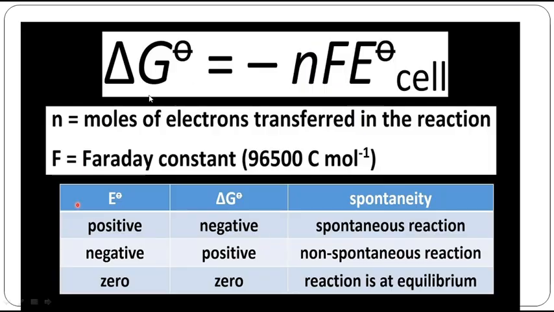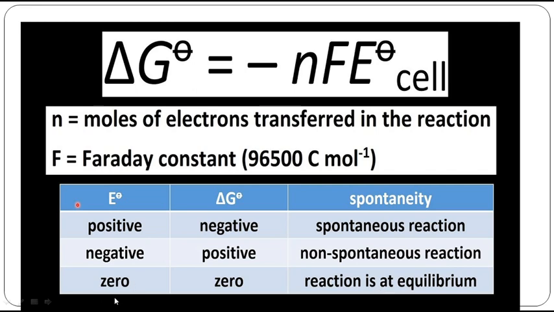So what is the idea here? When you get negative delta G, then it is a spontaneous reaction. Positive E naught means spontaneous. Either positive E naught or negative delta G, spontaneous. If negative E naught and positive delta G, non-spontaneous. If both are 0, the reaction is at equilibrium. So what do you understand here?